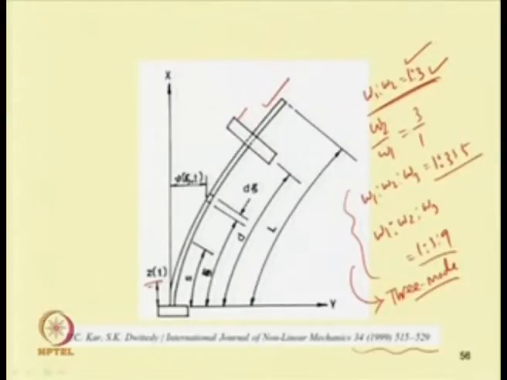But when these frequencies are very distinct, there will be no internal resonance, and one can obtain the response of the system by considering single mode approximation. So, either one can go for a single mode, 2 mode or 3 mode approximation, depending on the ratios of the frequencies.